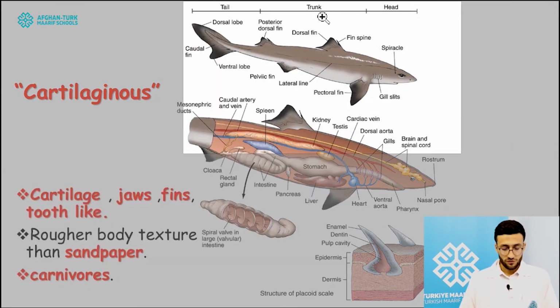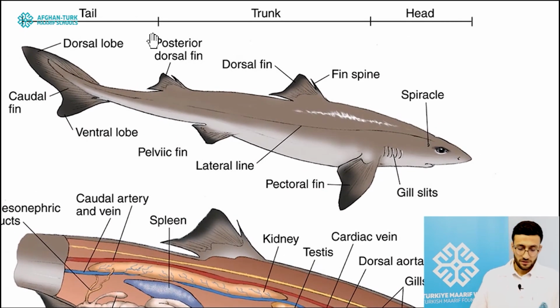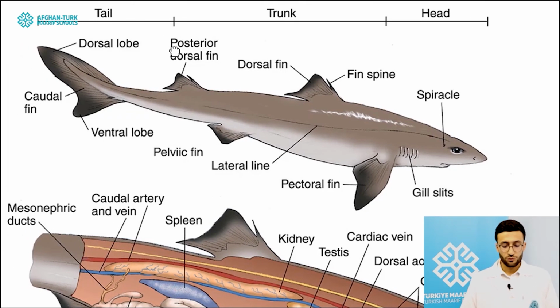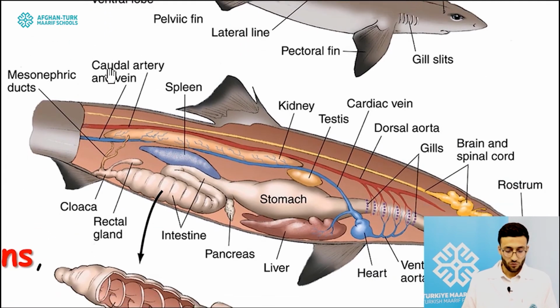From their morphological features, you can divide the entire animal body into three main regions. The head, which possesses the eye and the brain; the trunk, which possesses the fins and internal organs; and the tail, which is a strong tail that helps the animal swim pretty well inside the water.